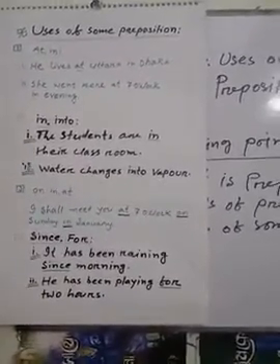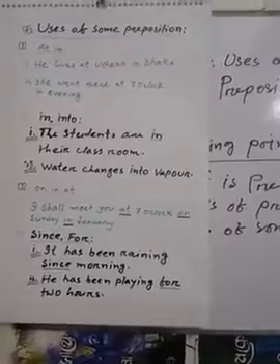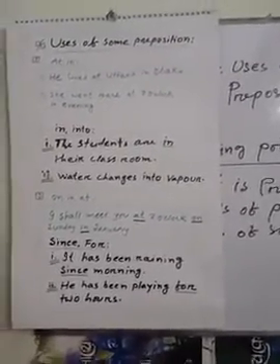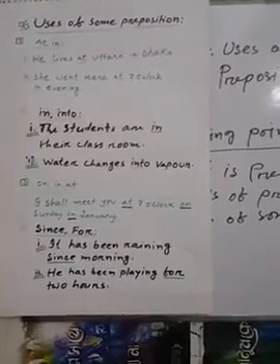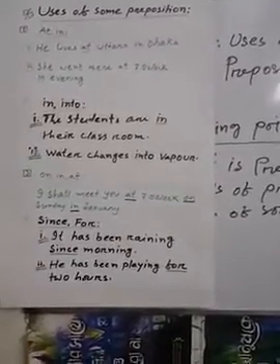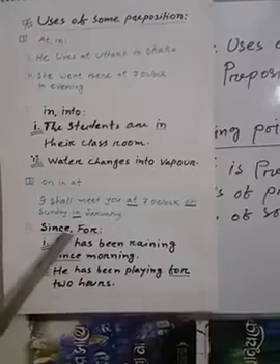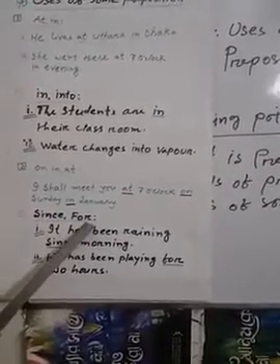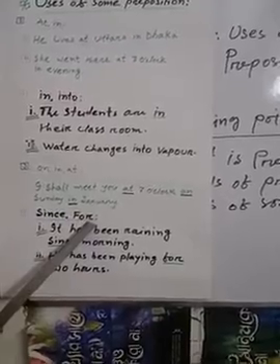Since and for, where we use them, I think you know from earlier. After that I am telling. We use since for a point of time, or not fixed time. Since we use for a point of time, and for we use for a period of time.